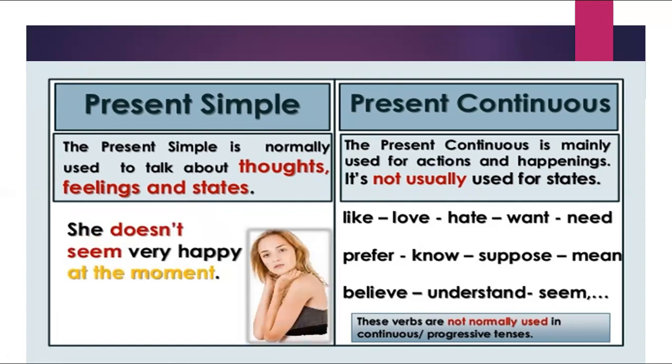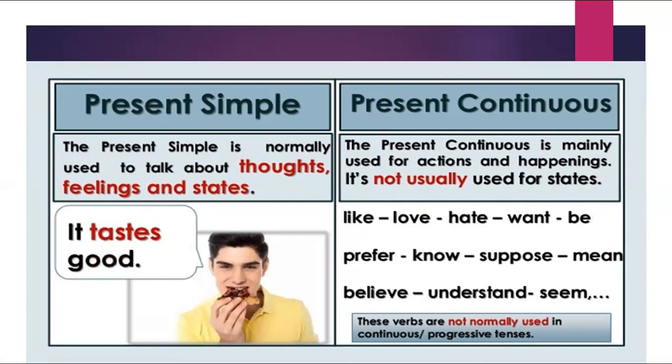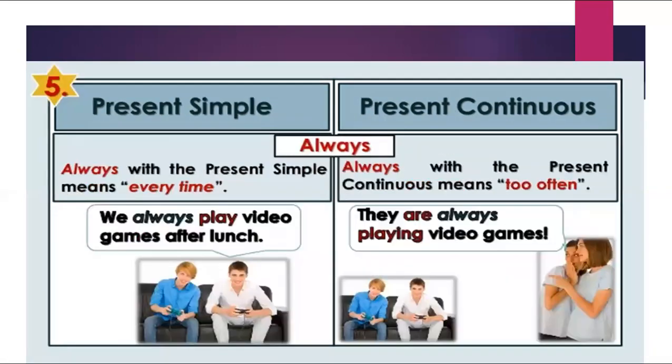In present simple, I can say, she doesn't seem very happy at the moment. Here I noticed that at the moment is a keyword for present continuous, but here seem is a stative verb. I can't put it in present continuous. I can't say she is seeming very happy. It's wrong. When I say in present simple, it tastes good. It tastes good means it has a delicious taste or it has a good taste.